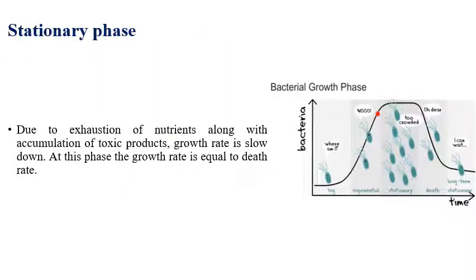The third one is the stationary phase or stability phase. What will happen here after utilizing all available nutrients in the medium? Due to the exhaustion of all available nutrients and the accumulation of toxic chemicals, the growth rate and the death rate will be equalized. Whatever the growth rate is, the same amount of death rate will also be there. Due to that, there is no increase and no decrease of bacterial growth. So this is called the stationary phase. The stationary phase is mainly due to the exhaustion of nutrients and the accumulation of toxic products. The growth will slow down a little bit.